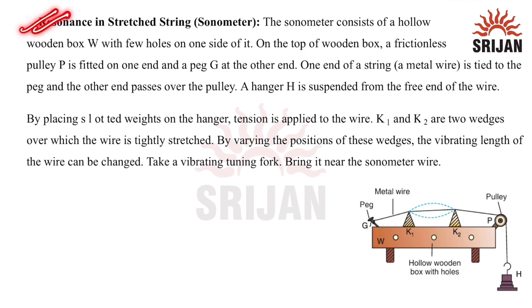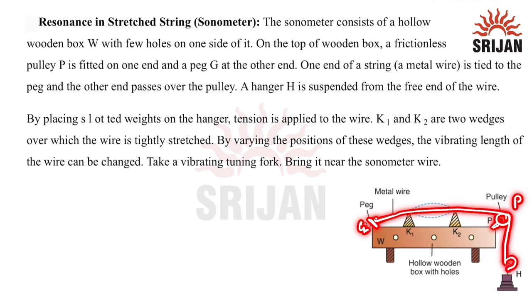Another example is resonance in a stretched string, the sonometer. A sonometer consists of a hollow wooden box W with a few holes on one side of it. On top of this wooden box we have a frictionless pulley P fitted on one end and a peg G fitted on the other end. One end of the string, that is a metal wire, is tied to the peg like this, and the other end passes over the pulley. A hanger H is suspended from the free end of the wire. By placing the slotted weight on the hanger, we have a tension T inside the wire.